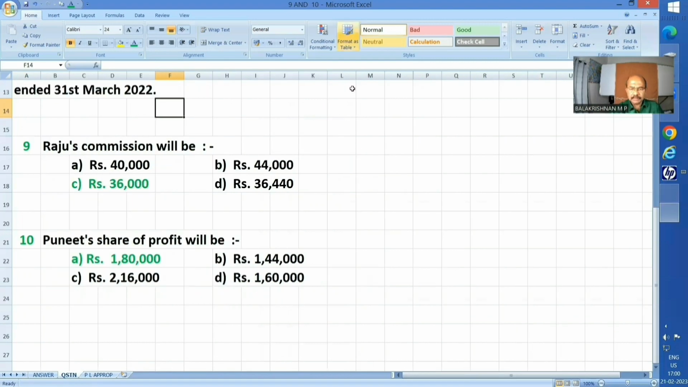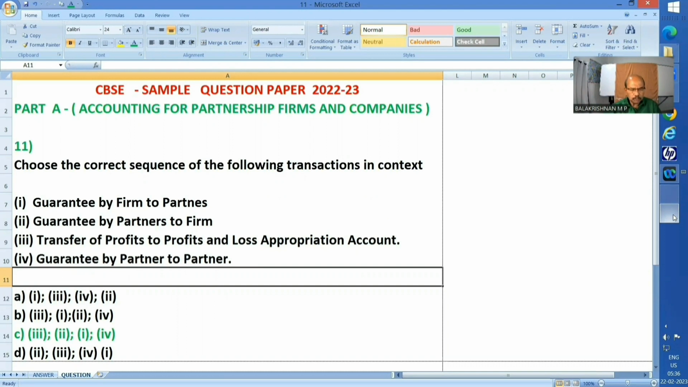Now next question. Question number 11. Choose the correct sequence of the following transactions in context. 1. Guarantee by firm to partners, 2. guarantee by partners to firm, 3. transfer of profits to profit and loss appropriation account, 4. guarantee by partner to partner. 4 different answers have been given, and answer C is the correct answer, which I'm supposed to explain.